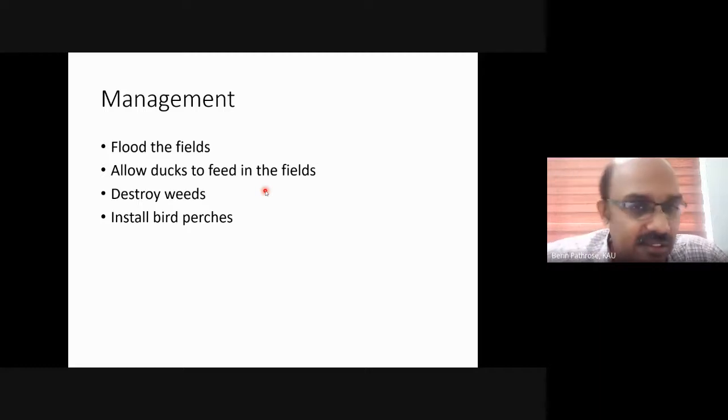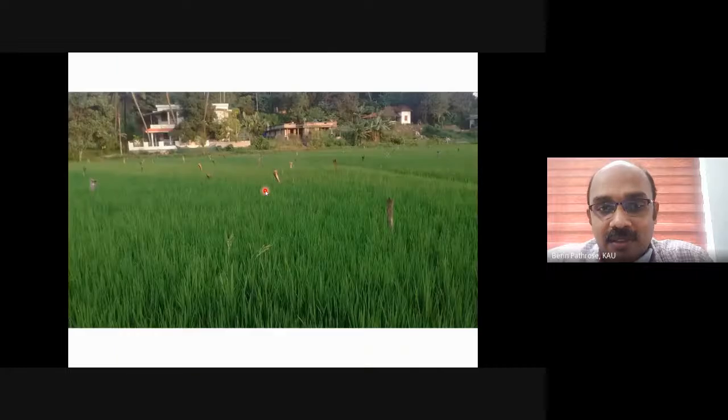Ducks will easily feed on this, and as the weeds harbor this pest, we should destroy the weeds so that the moths don't lay eggs on any weeds. And we can install bird perches. What is a bird perch? Anyone? Does anyone know what a bird perch is? I'll show you a picture. See this.